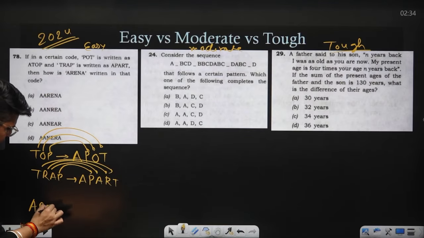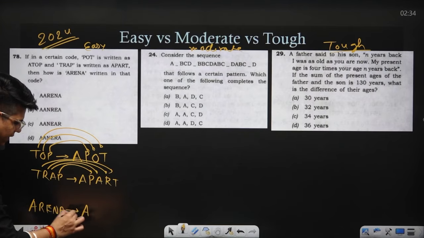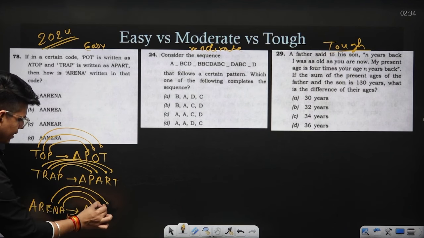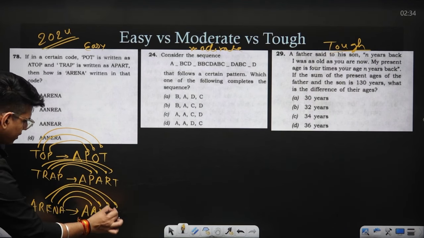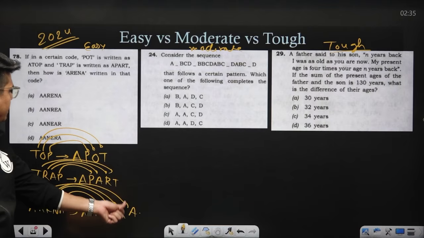Now this is a very simple question. You have to add an additional A, then N, then E, then R, and then A. So which is the option? A-N-E-R-A.